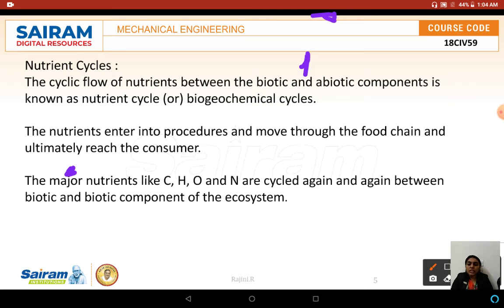The nutrient cycle represents the repeated pathway of particular nutrients or elements from the environment through one or more organisms and back to the environment. Examples, as I said, are the carbon cycle, nitrogen cycle and phosphorus cycle.